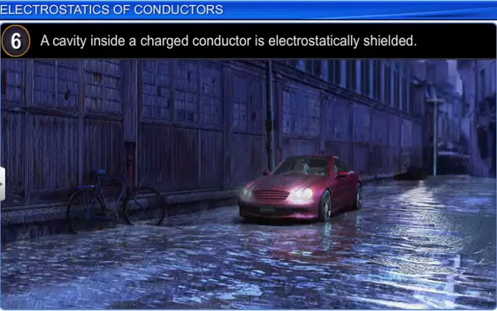Same thing with the electric field also. The cavity inside a conductor has an electric field equal to 0. So if we place anything inside that cavity, it will not allow the electric field to interfere with the device placed in that cavity. So that is where we can say that the conductor also acts as a shield for the material.